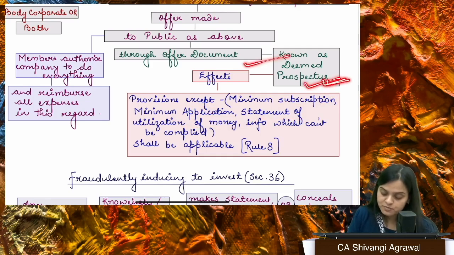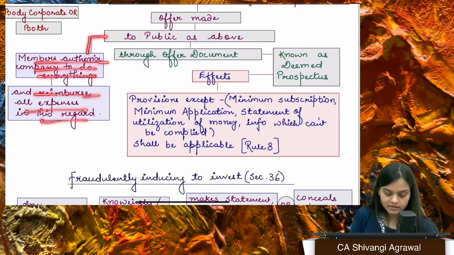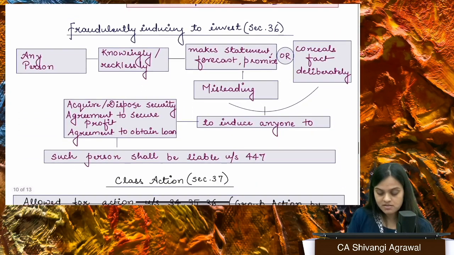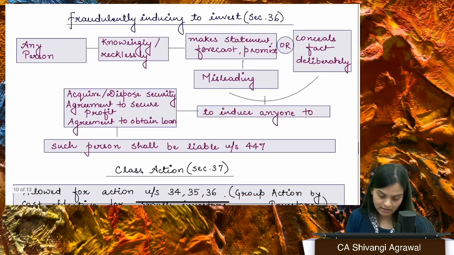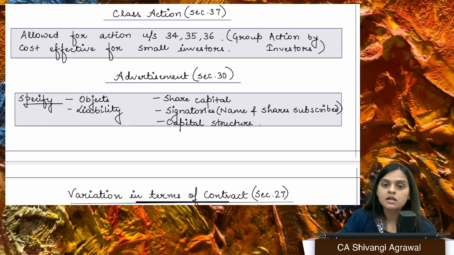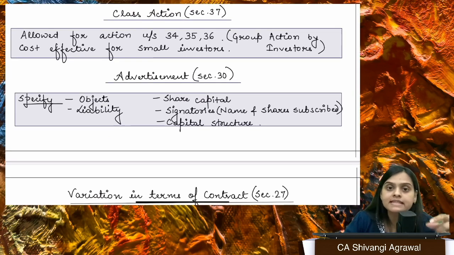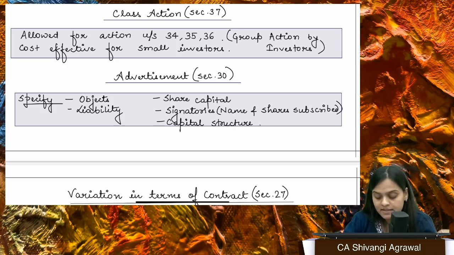So all the requirements of prospectus will apply here also, except a few. And members will authorize the company to do everything on their behalf. However, they will reimburse the expenses in this regard. Okay, I had this written over here. Clear? Okay. Now, there is also something called Section 37 class action, which basically I didn't tell you.